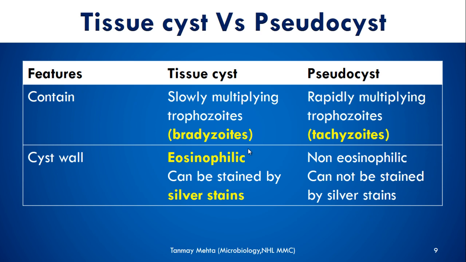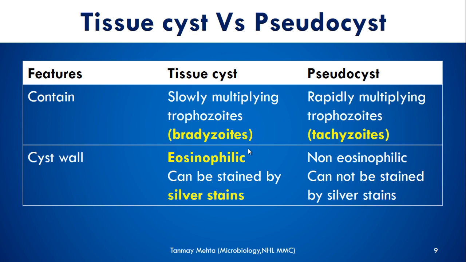So what we have learned so far is that there are two types of cyst: tissue cyst and pseudocyst. Tissue cysts are made up of slowly multiplying trophozoite form, also known as bradyzoites, and pseudocysts are made up of rapidly multiplying trophozoites, known as tachyzoites, within a host cell. The cyst wall, however, is eosinophilic in case of tissue cyst, while it is not eosinophilic in case of pseudocyst. You can stain the tissue cyst wall with the help of silver stain, while pseudocyst would not take any kind of silver stain.